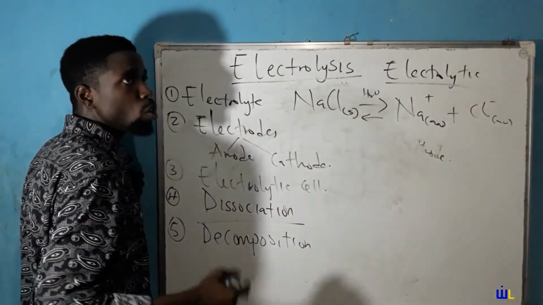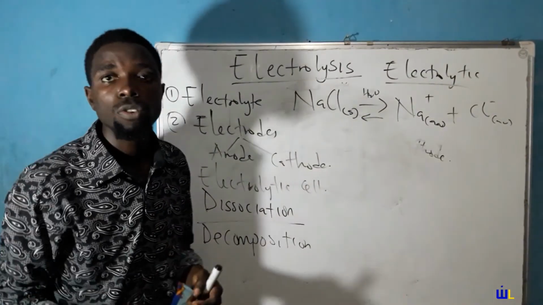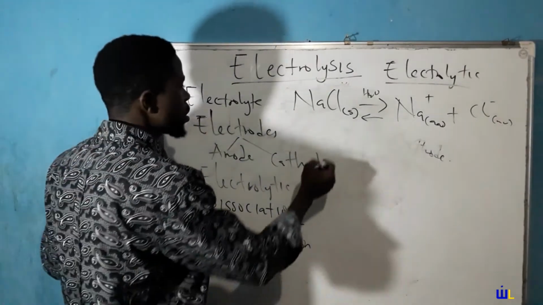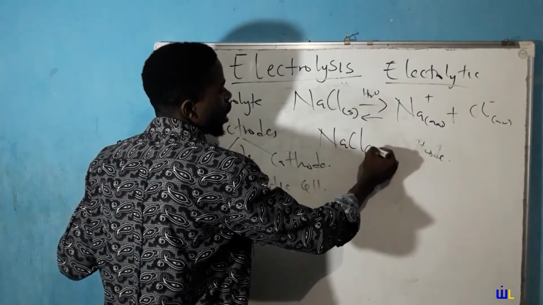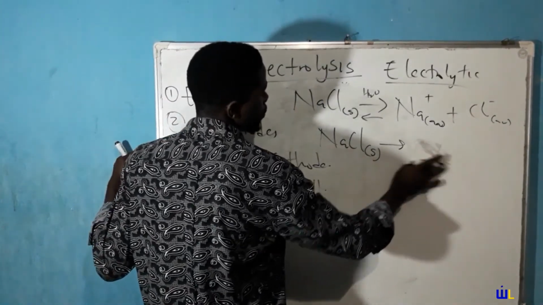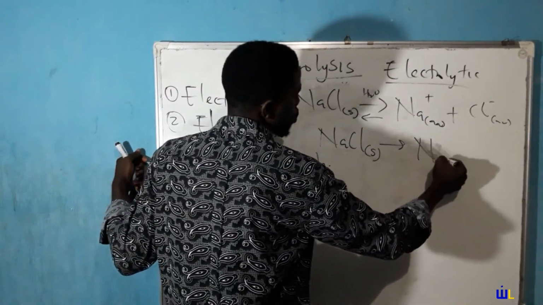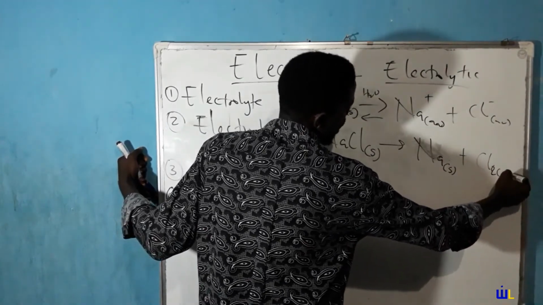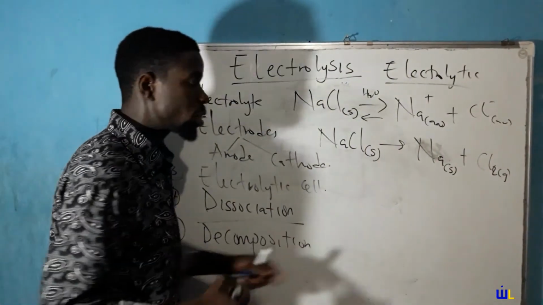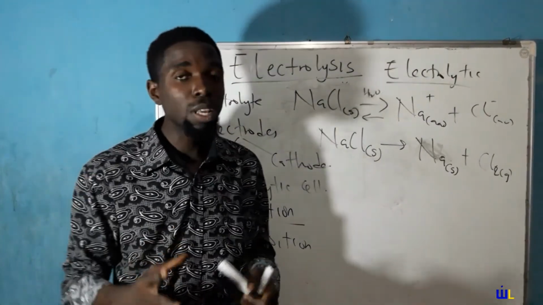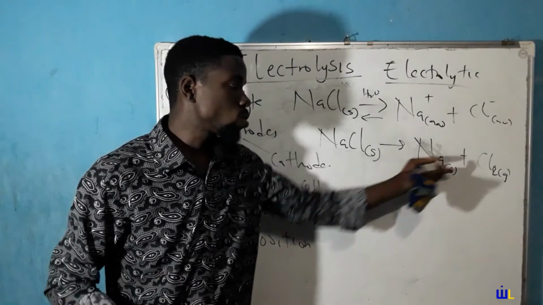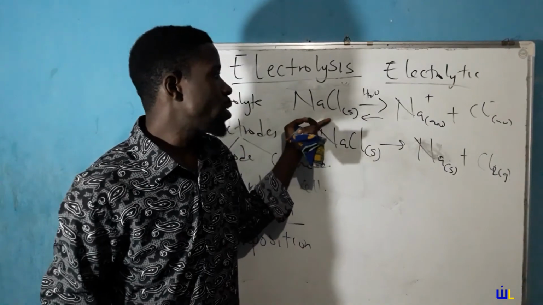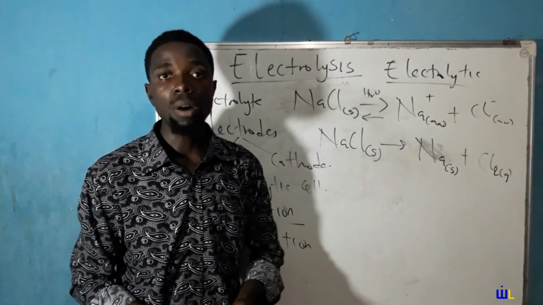But when you talk about decomposition, it is a breakdown of a particular electrolyte into its neutral constituents. So, for instance, I'm dealing with NaCl and I'm talking about decomposition. First of all, it is not reversible. The decomposition process will lead to the production of neutral sodium plus chlorine gas, which in this case is atomic. This is referred to as decomposition because it leads to the breakdown of a particular electrolyte into its neutral constituent atoms. But when you are dealing with splitting into constituent ions, you are talking about dissociation.